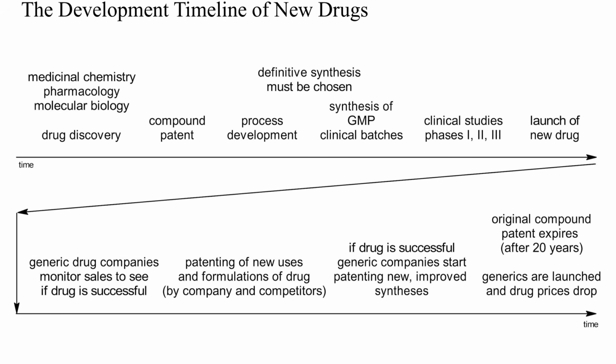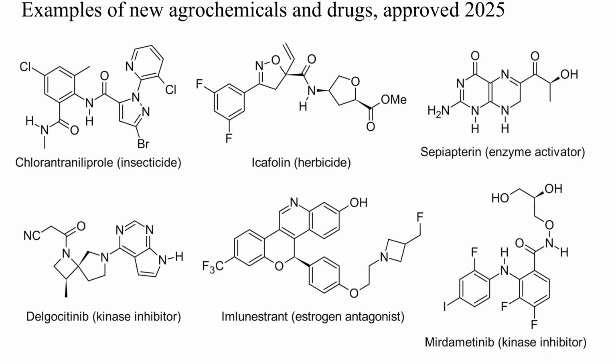I think this is a great area for academic research groups to look for interesting synthetic problems, and even for more fundamental chemical questions. Here are some examples of recently approved new agrochemicals and drugs. These compounds are maybe structurally simpler than some natural products, but require multi-step syntheses suitable for ton-scale production.